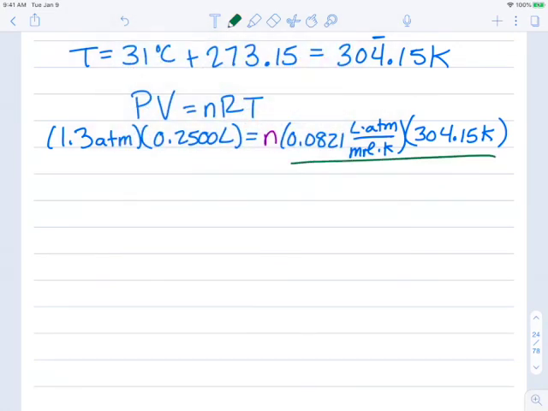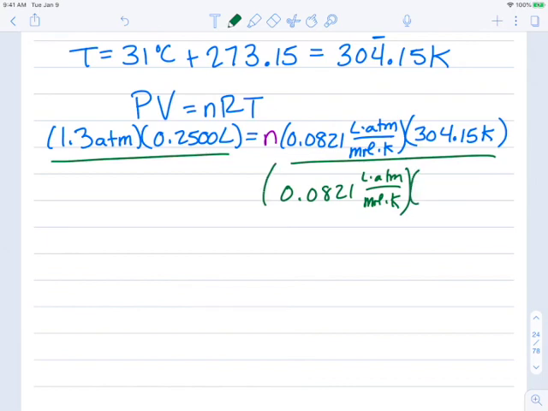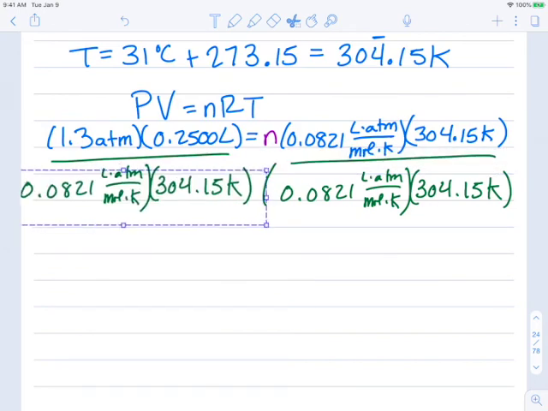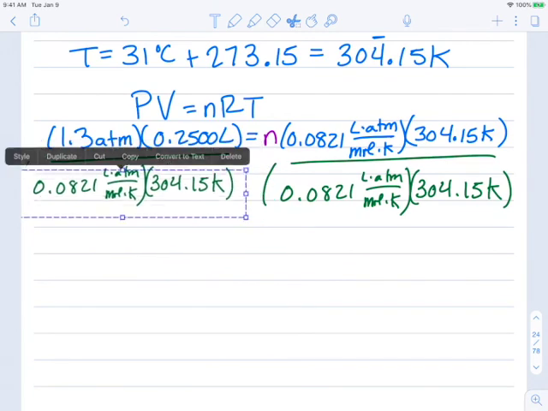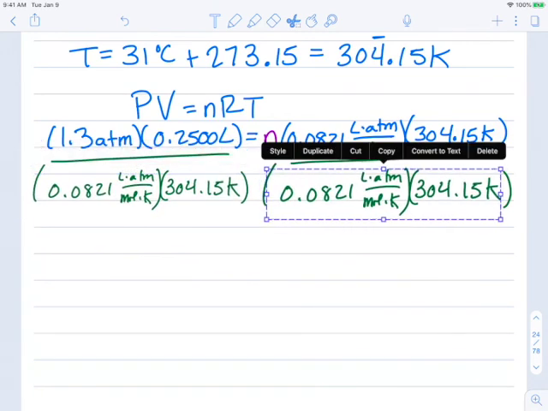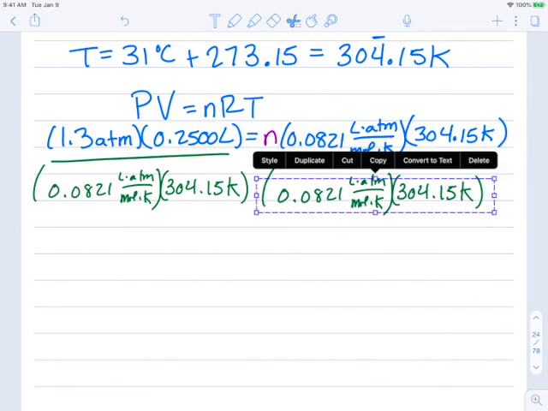So I'm going to divide both sides by 0.0821 liters times atm over moles times Kelvin, and our temperature. And through the magic of the iPad, I'm going to copy this over. There we go.